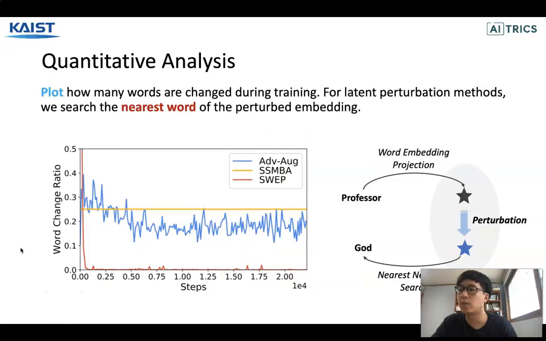For analysis of our model, we first quantitatively analyze the noise generated from the SWAP model by comparing it with other baselines. Since our major motivation is to design a data augmentation method which preserves its original semantics, we simply try to check how many words are changed by each data augmentation method during training. For latent perturbation methods such as adversarial augmentation and SWAP, we find the nearest word of the perturbed embedding in the word embedding space.